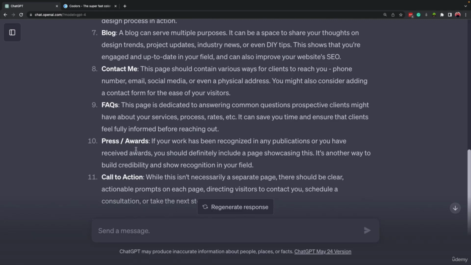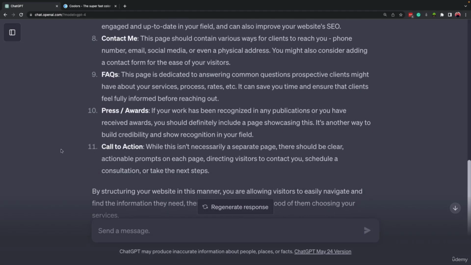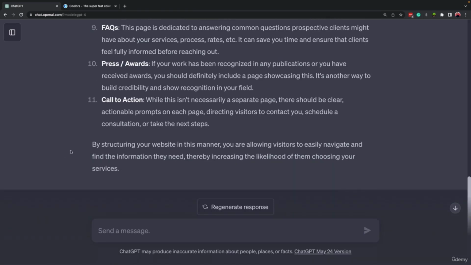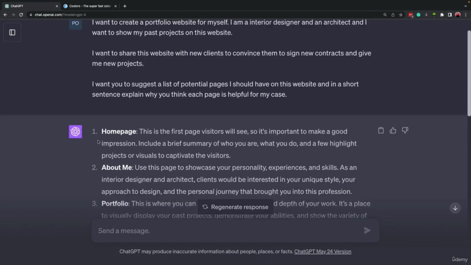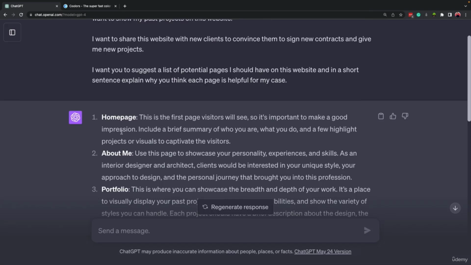The next one is press and awards. So if you have some awards in the work that you do, it's really good to have a page for it. And the last one is call to action. The explanation is that while this isn't necessarily a separate page, there should be clear actionable prompts on each page. So this is not a page, okay, but it is saying that on each page we must have a clear call to action so people can understand what they have to do next when they visit that page, right? So these are the pages that we can use and plan for our website.